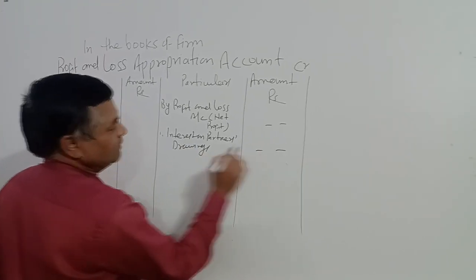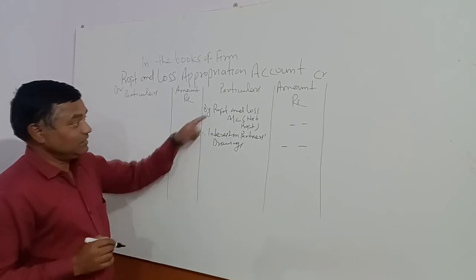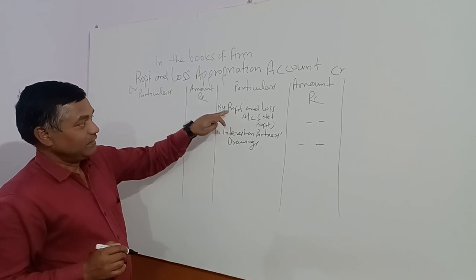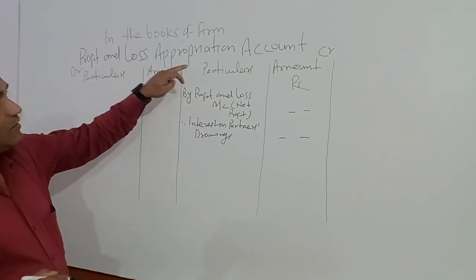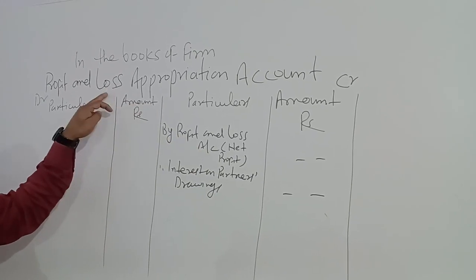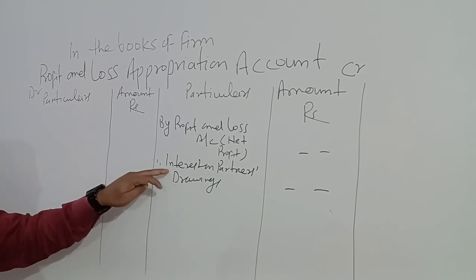These two items are recorded on the credit side of profit and loss appropriation account. Only these two items. Net profit, but we never write net profit. Net profit transferred to profit and loss appropriation account. The entry will be profit and loss account debit to profit and loss appropriation account. So it will be recorded on the credit side.